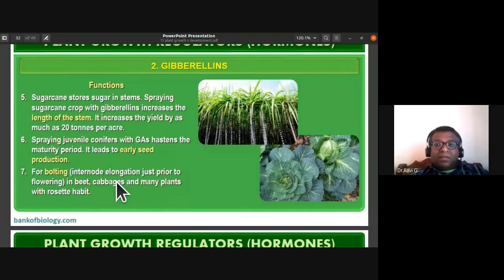They take two seasons, one is the vegetative phase, another is the reproductive phase. You can overcome this by internodal elongation, by spraying them with gibberellins. Once there is bolting, it induces flowering. In beetroot, cabbages, and many plants with rosette habit, when you induce bolting, they produce flowers. Bolting is nothing but elongation of internodes.